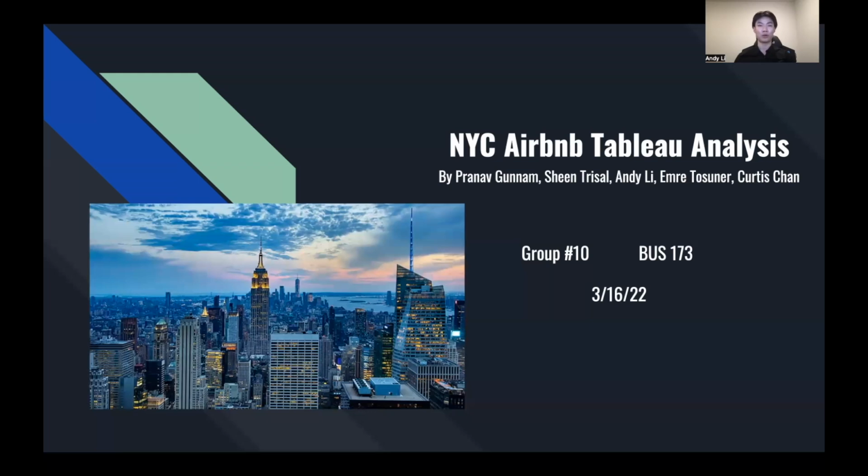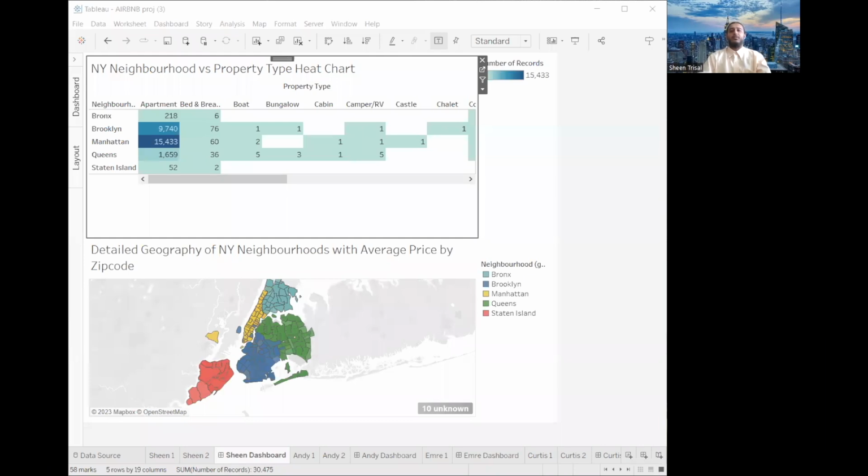We tried to perform our analysis and provided valuable business insight through 2 perspectives: renters who are about to stay in New York Airbnb and investors who want to invest in New York Airbnb. For our first analysis, we examined how property type, location, and average prices of New York Airbnb listings are related. We chose to represent our findings with a table and a geographical map.